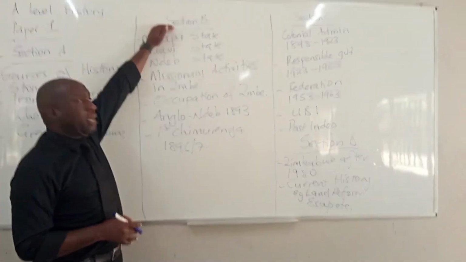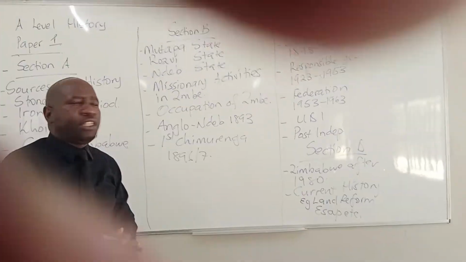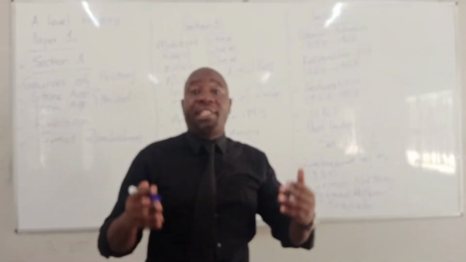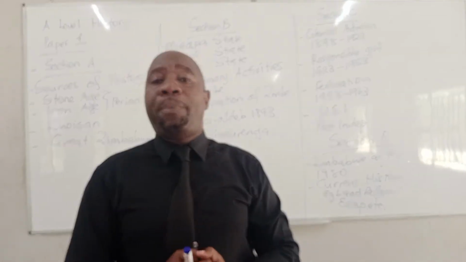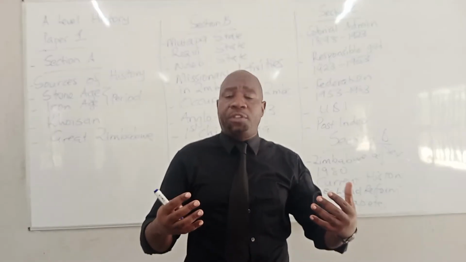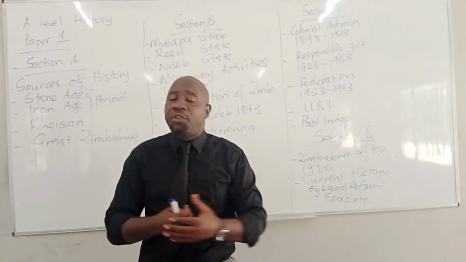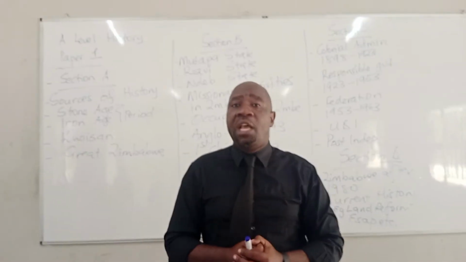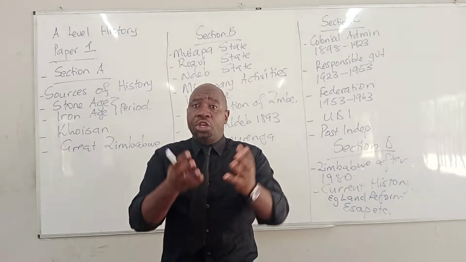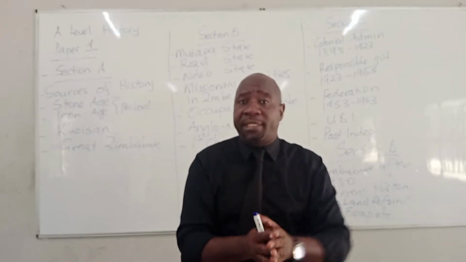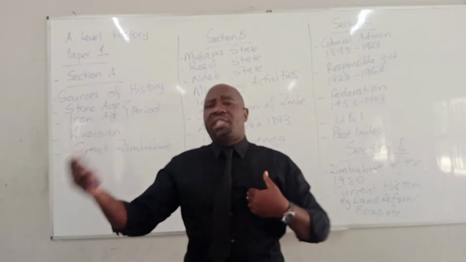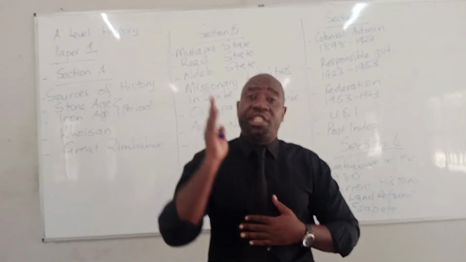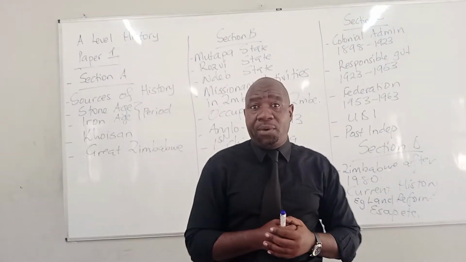Then on section B, which are the topics that we have? We have a state known as the Mutapa state. What took place in the Mutapa state? Talk about the origins of the Mutapa state, the rise of the Mutapa state, and the economic, political, and social activities that took place in the Mutapa state. Then we talk about the downfall of the Mutapa state, the internal and external factors. The Portuguese played an important part in the downfall of the Mutapa state.